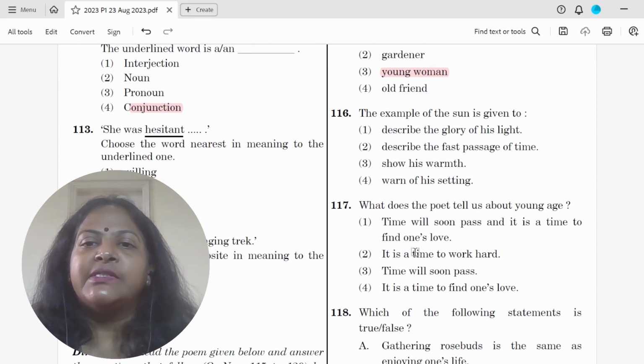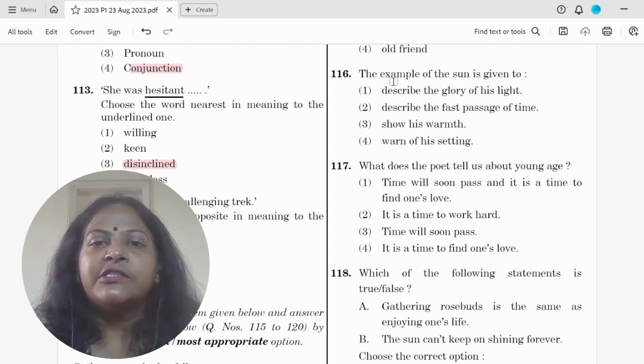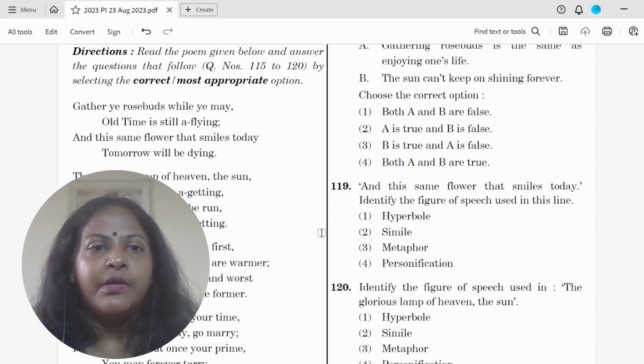The example of the sun is given to, why has it been given? So it describes the fast passage of time and not for warmth and setting. So if you look at the poem, tomorrow, the glorious lamp of heaven, the higher he is getting, sooner will his race be run.